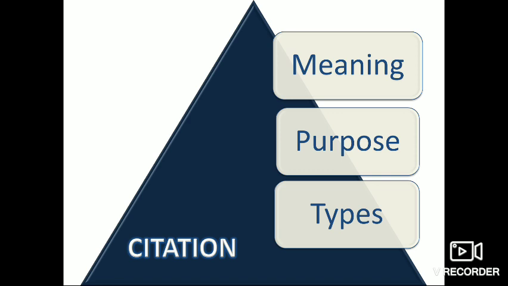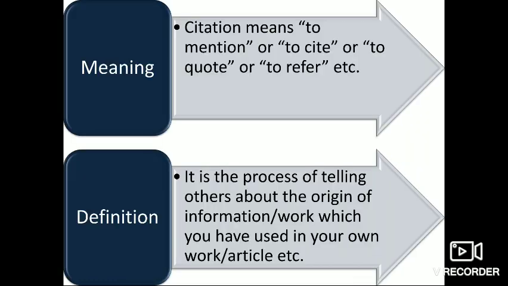To begin with, first of all, let us know what is the literal meaning of citation. It simply means to acknowledge, to refer, to quote, etc. By definition, citation can be defined as a procedure to tell your readers regarding the origin of any piece of information that you have used or taken for writing your own document or article or any other purpose for that matter.